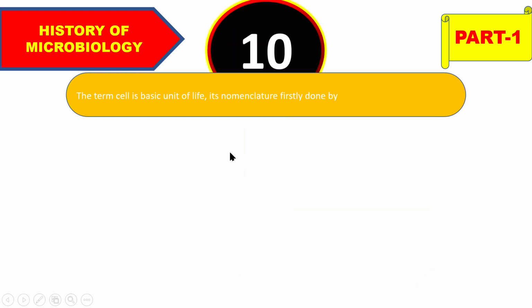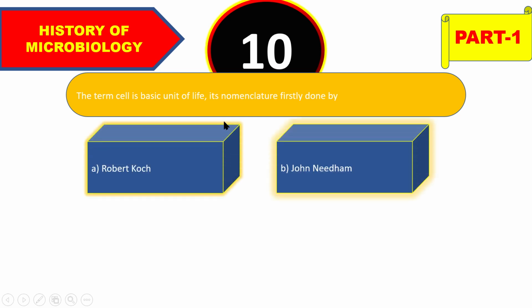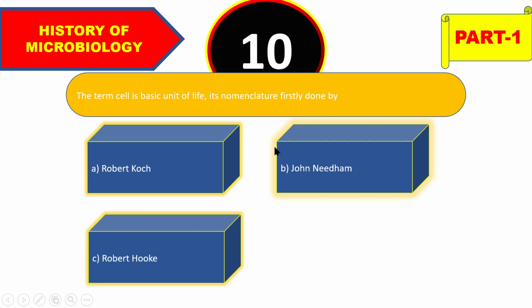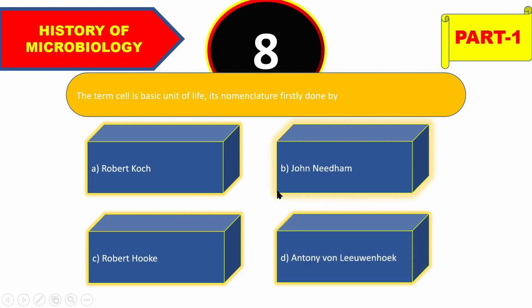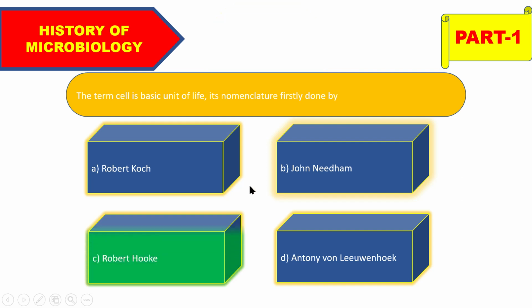ठीक है, तो next question है, the term cell is basic unit of life, its nomenclature first done by, मतलब कौन पहले जो सेल टर्म था, सेल मतलब बेसिक यूनिट ऑफ लाइफ, जो सेल टर्म है वो कौन फर्स्ट नोमेनक्लेचर किए थे और बोले थे और टर्म दिए थे? So options are Robert Koch and John Needham, Robert Hooke or Anthony van Leeuwenhoek, and the right answer is Robert Hooke. Okay, उन्होंने सेल जो टर्म है फर्स्ट दिए थे.